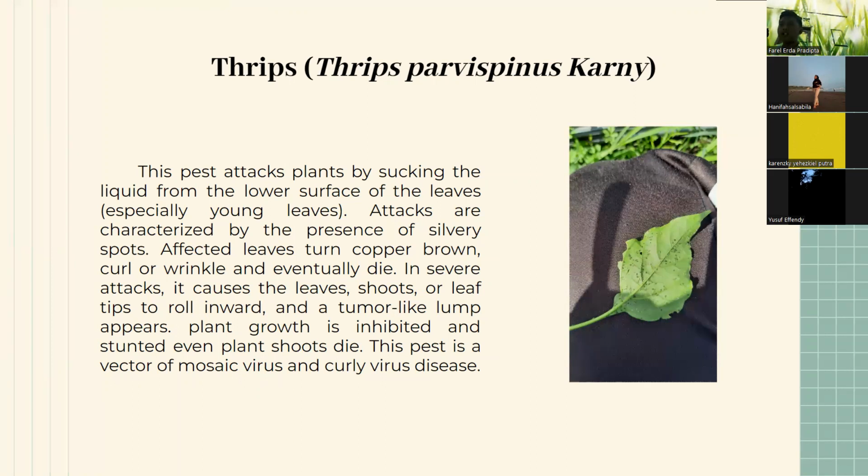In severe attacks, it causes the leaves, shoots, or leaf tips to roll inward, and a tumor-like lump appears. Plant growth is inhibited and stunted, and even plant shoots die. This pest is a vector of mosaic virus and Curly virus disease.